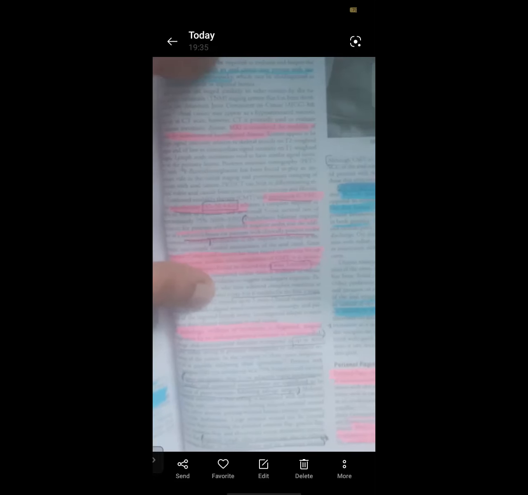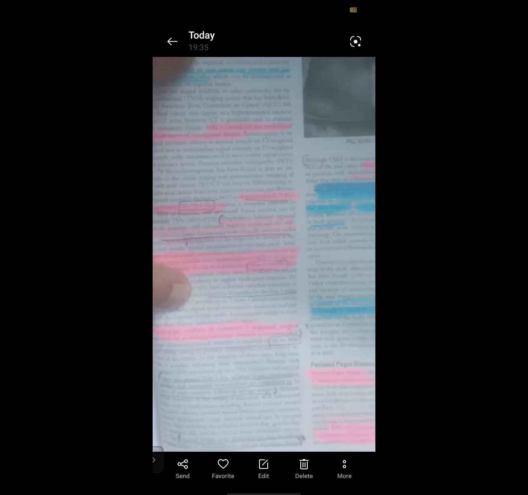They have given some of the poor outcomes following this salvage surgery. What are the poor outcomes? Tumor size more than 5 centimeter, adjacent organ involvement, male gender. So remember, anal canal cancer is most common in females, but male gender is coming here. Male gender and associated comorbidities are considered predictors of poor outcome following salvage surgery.